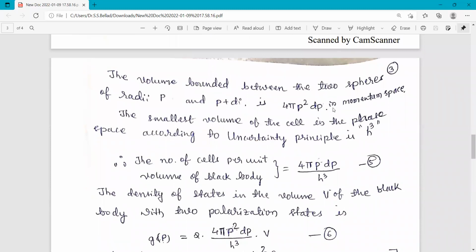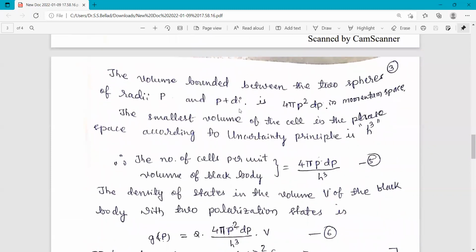Then the volume bounded between the two spheres of radii p and p plus dp is 4 pi p squared dp. Don't get confused: if you were considering only coordinate space, these would be r and r plus dr. But we are considering the momentum space, which is why in place of position coordinates r, we substitute momentum coordinates p, and hence it is 4 pi p squared dp.